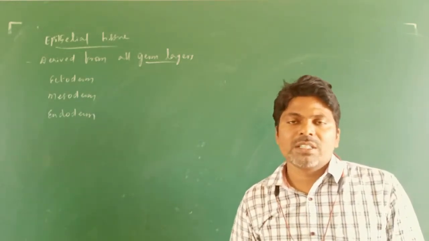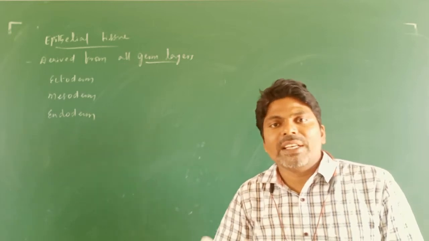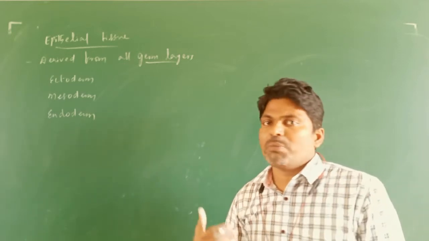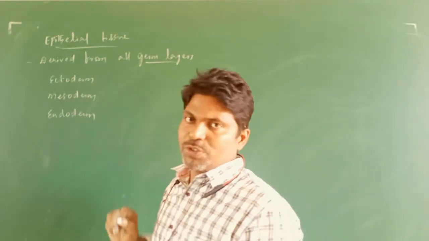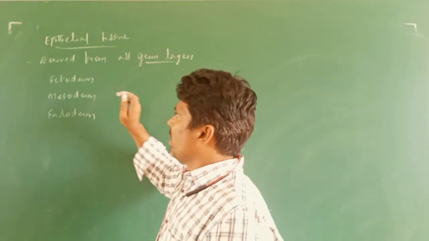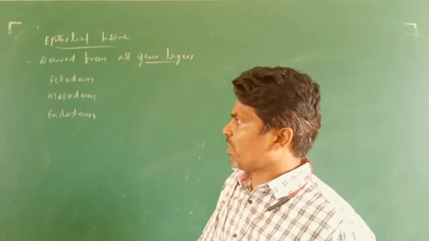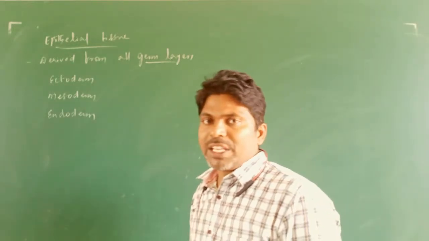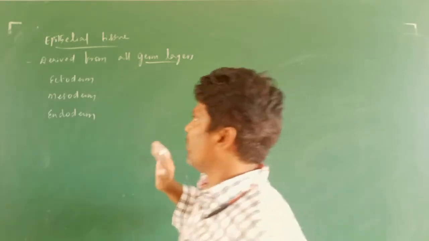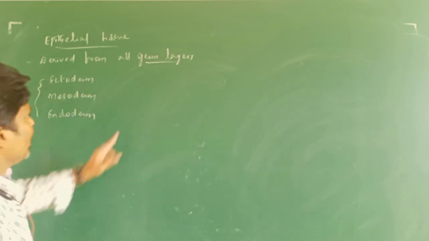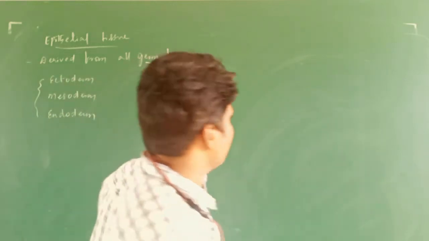During the embryonic stage, the organs and entire organ systems are derived from these embryonic germ layers. From the ectoderm, the nervous system is formed; from the mesoderm, the digestive system and alimentary canal are formed; from the endoderm, various other organ systems are formed. So this epithelial tissue is derived from all three embryonic germ layers.